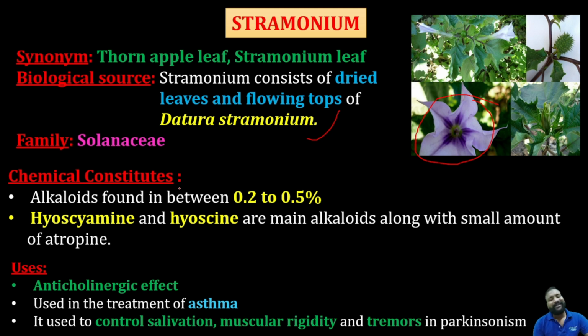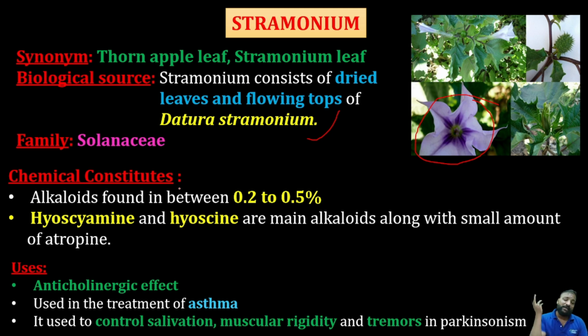Okay, and it is the same as the previous. All the tropane alkaloids possess the same property, that is anticholinergic property. Apart from that, they have other properties. Anticholinergic property, and also used in the treatment of asthma. And it has an antisialagogue property, which means it controls the salivation. In some of the people who are suffering with seizures, fits, and some conditions like surgeries, when a person loses control, the saliva gets secreted from the mouth uncontrollably.